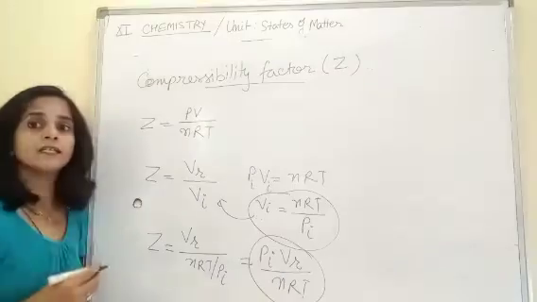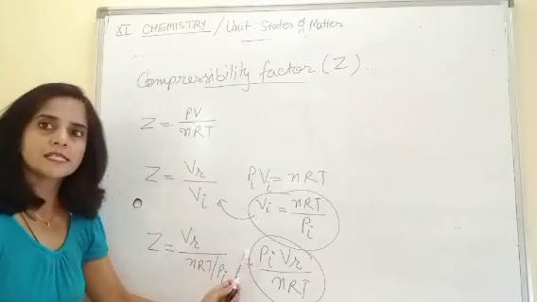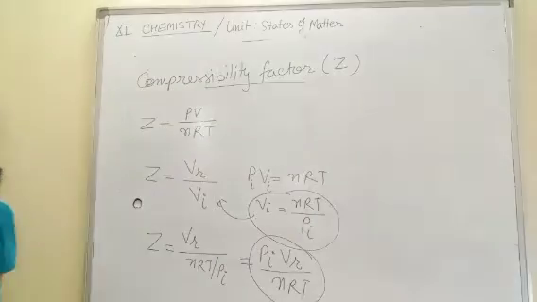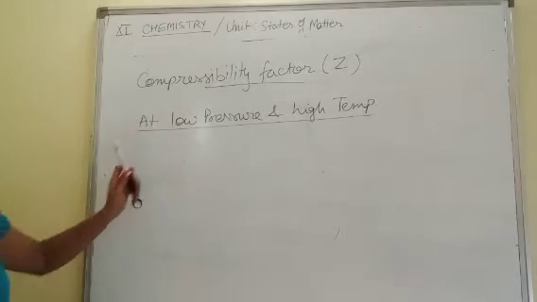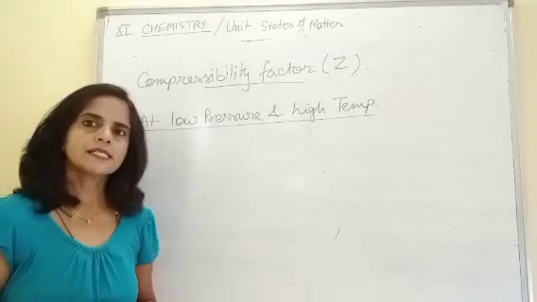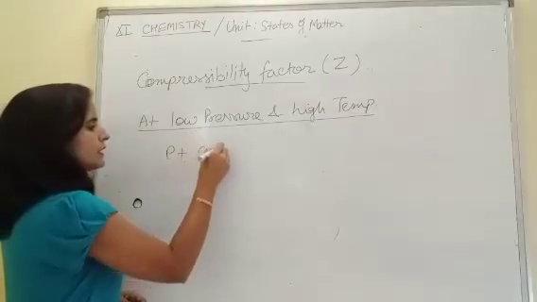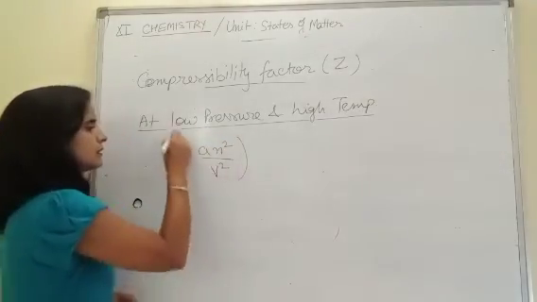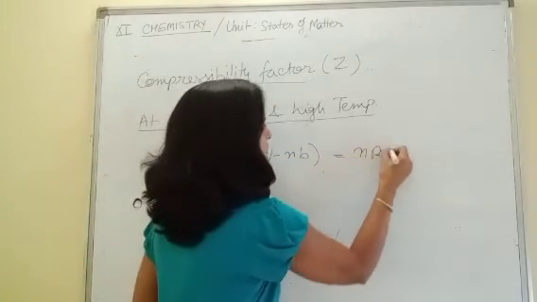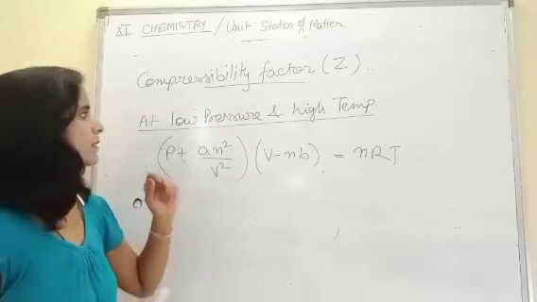So children, this is clear that in the formula of compressibility factor Z, the pressure is ideal pressure but volume is real volume. Understood? Now we need to check what happens when we take low pressure and high temperature. Just write the van der Waals gas equation or real gas equation, that is, (P plus a n square over V square) into (V minus nb) equals nRT. Now we check how these conditions affect this equation.